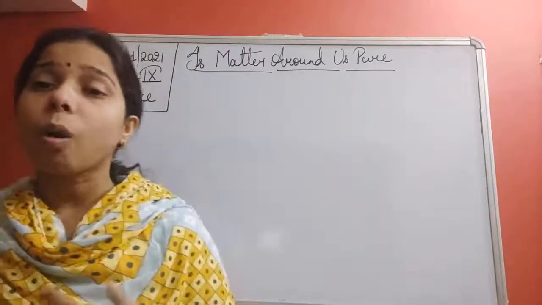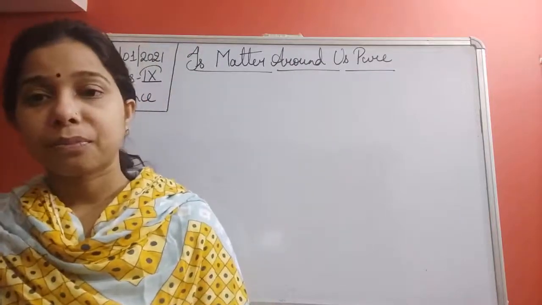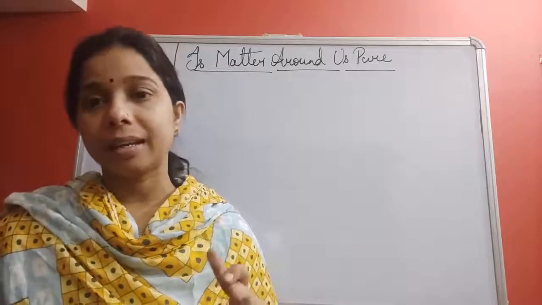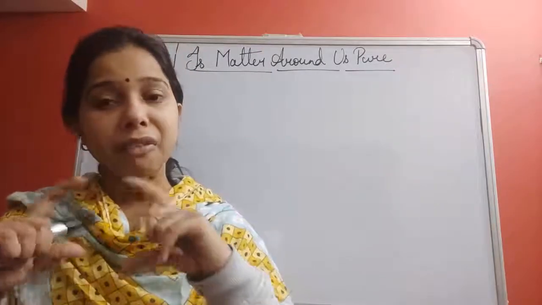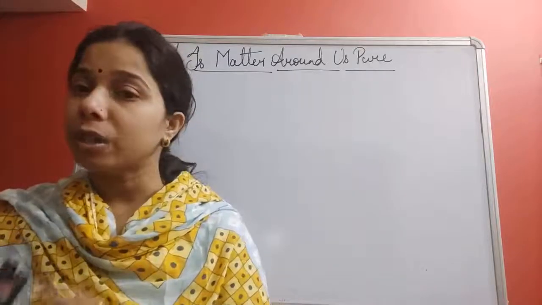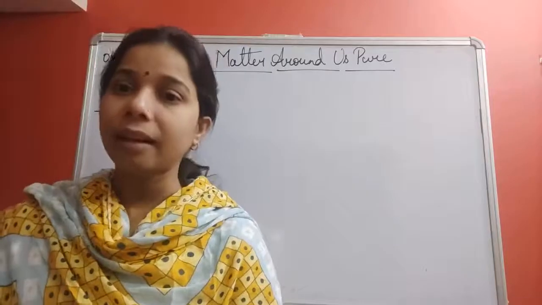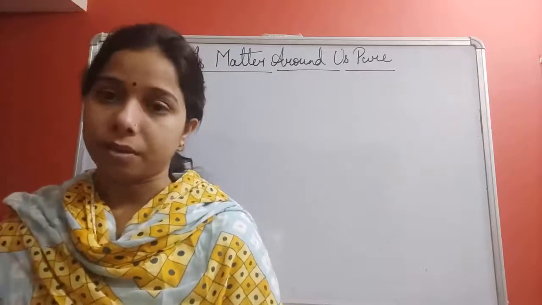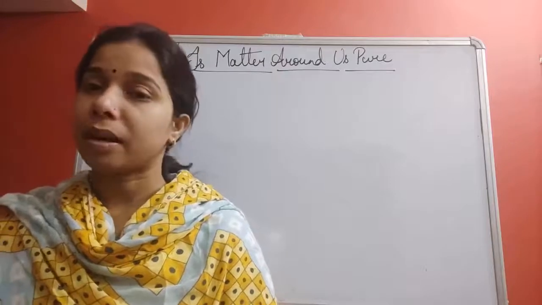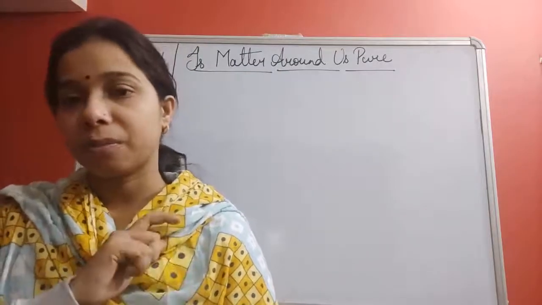As well, when you keep it aside, a fine separation boundary is visible to us, by which we can say this is the part of the sand and this is the part of the water. A visible boundary is present there. That is an example of a heterogeneous mixture.